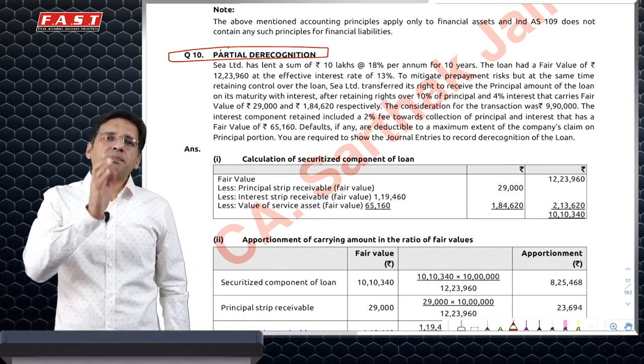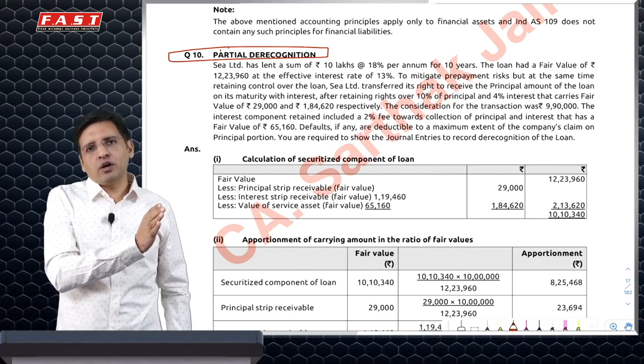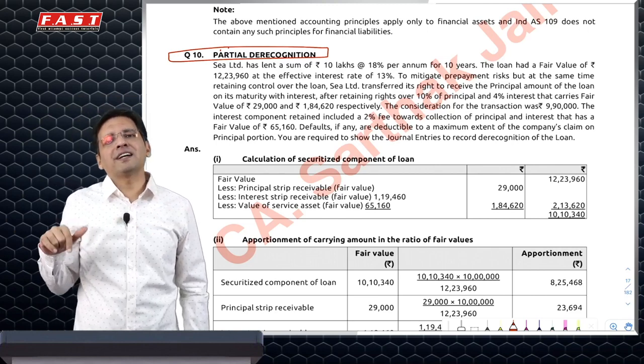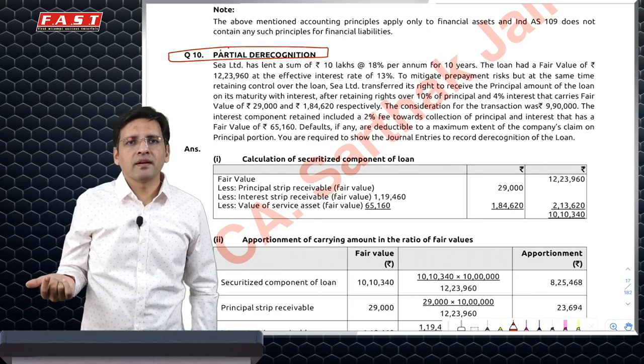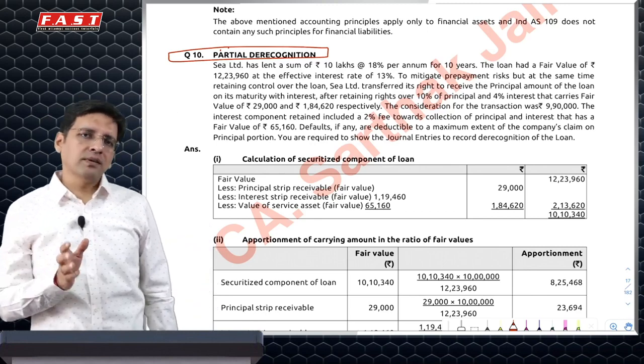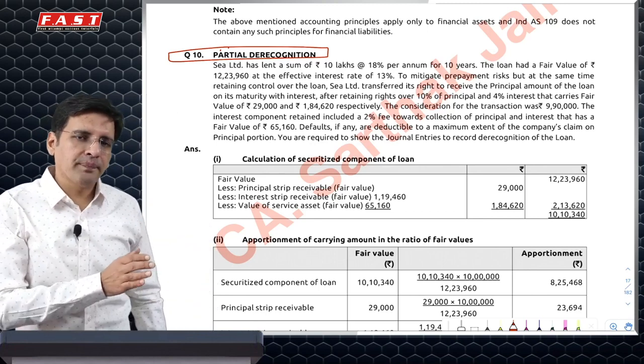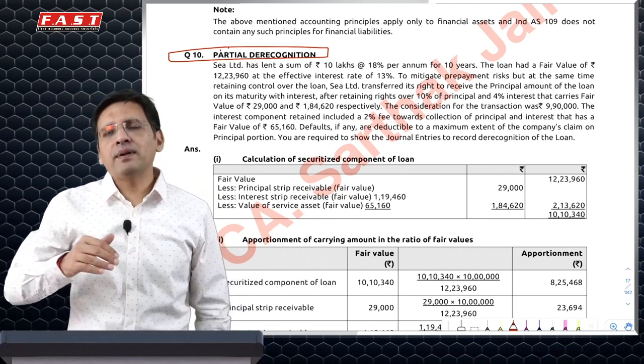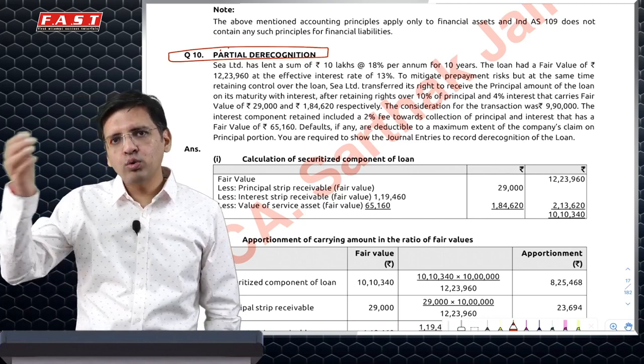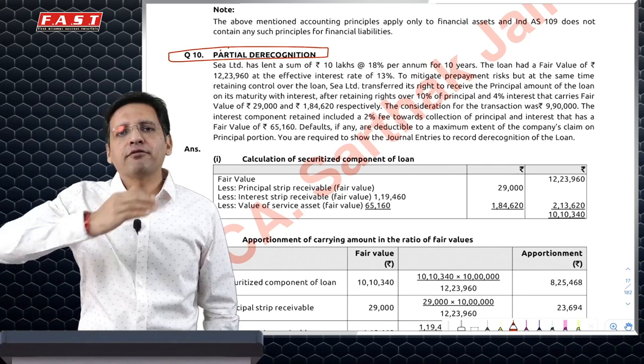In that case, the part which you have sold, you will book a gain or loss on that, and the remaining part would be carried at carrying amount. So profit or loss is calculated only on the parts sold. Now, for example, I have given a loan to someone at 10% interest rate for 3 years.